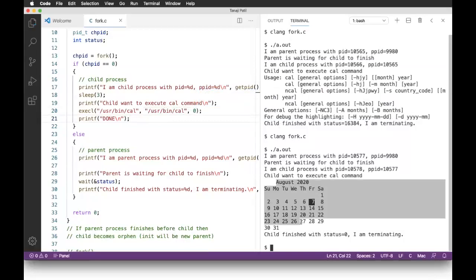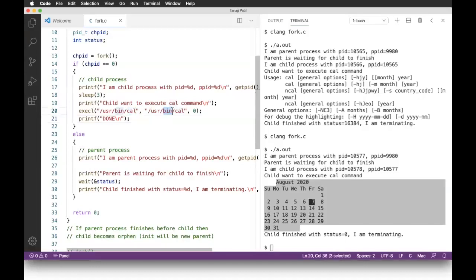So cal is executed. What was the problem here? See, I repeated it twice. The reason behind that is, always remember, command line arguments always expect the name of the program as the first argument. So I need to repeat it twice. So /usr/bin/cal, /usr/bin/cal.